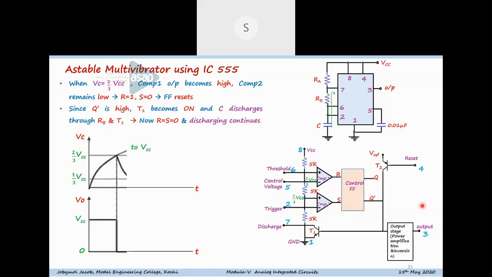Okay. For making it linear, the RC value should be high. If you are placing a high value for RC, it can be more linear. Because whenever your RC time constant is very small, it will have very fast charging. And if the RC time constant is large enough, you get slow charging.